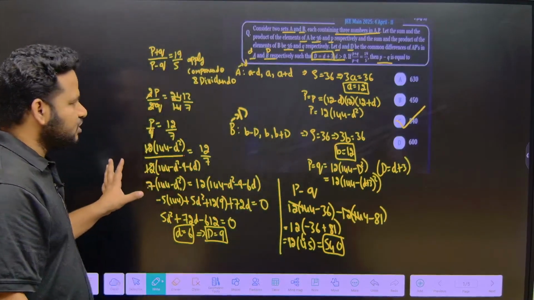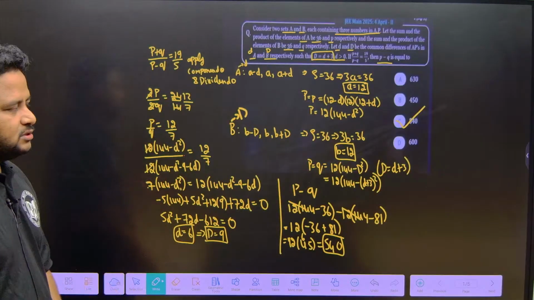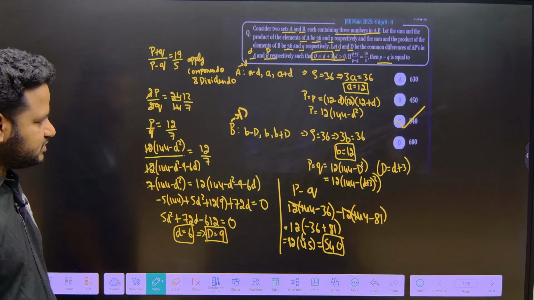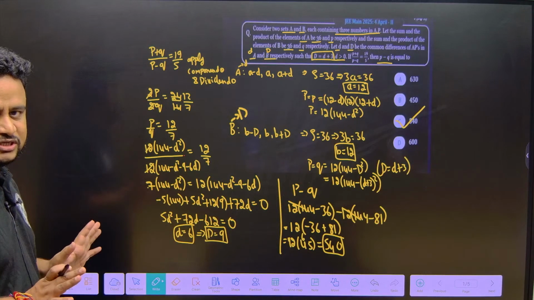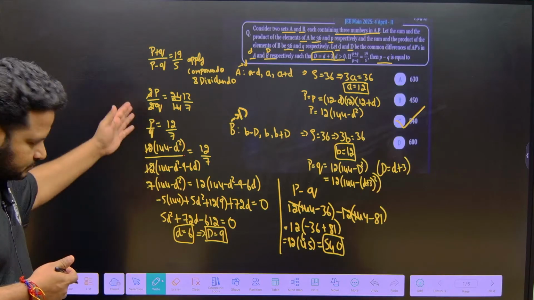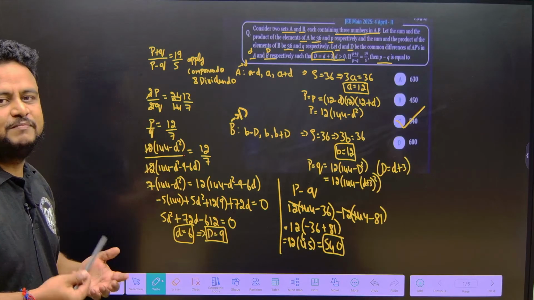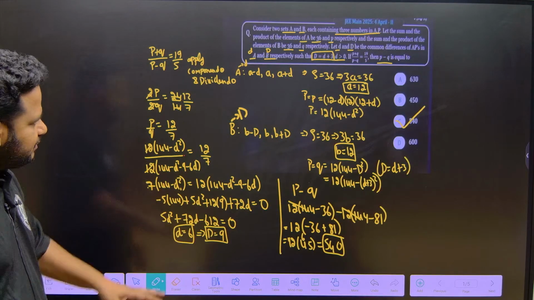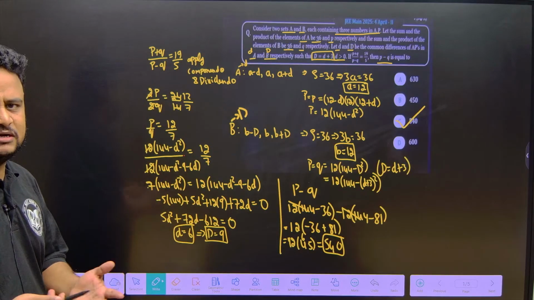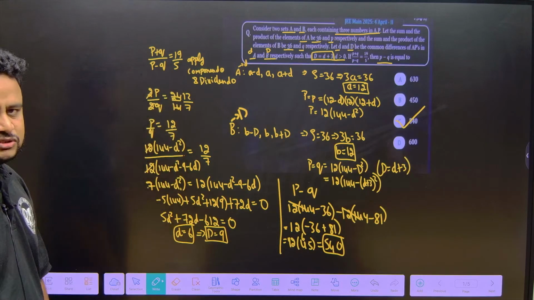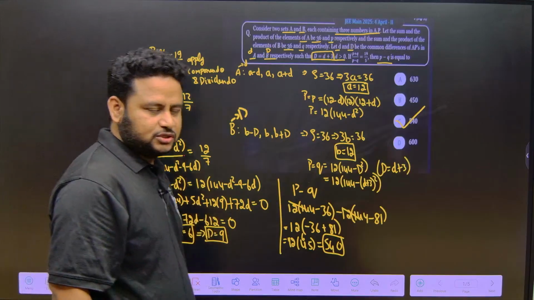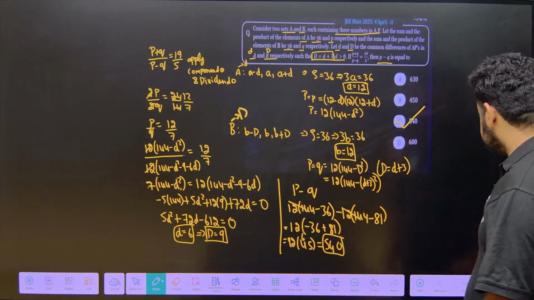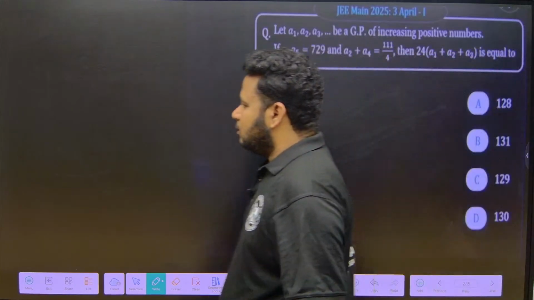You can take a screenshot of the solution if you want, because you can note down the question and solve it by yourself. I want you to do that, not just watch it. Now you understand the concept, you understand how the solution is derived. I want you to solve it by yourself, not just now. In the evening, after you come from college, or whenever you are free, or when you have a free period in the class, please solve this question. Note down the question also. All right, let us move to the next question, friends.